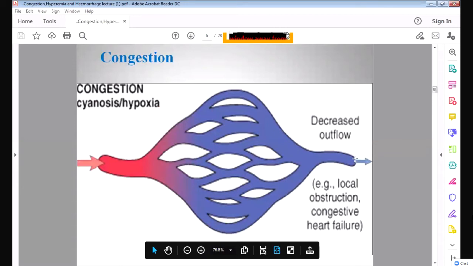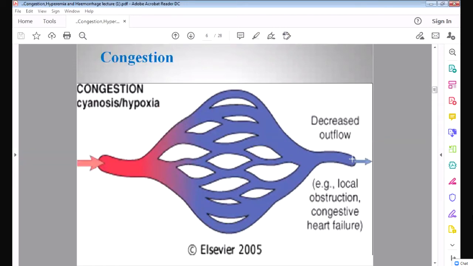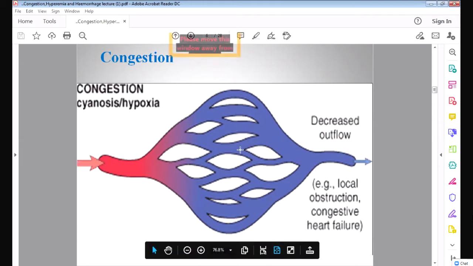tissue. Secondly, if there is obstruction to the veins, what will happen? The venous blood is not going outside, not going into the inferior vena cava. So what will happen if there is obstruction? The venous blood will collect in the tissue, and this will cause congestion, that is deoxygenated blood collection in the tissue, or venous blood collection in the tissue, and this is called congestion.